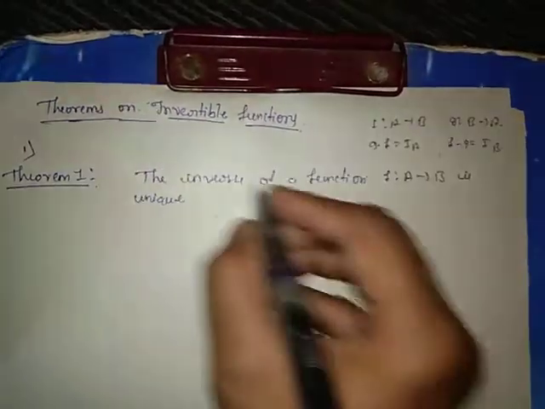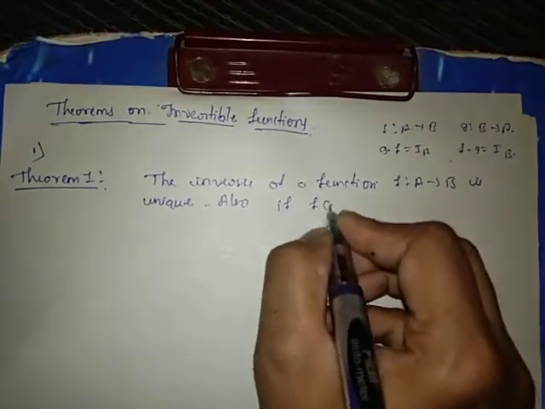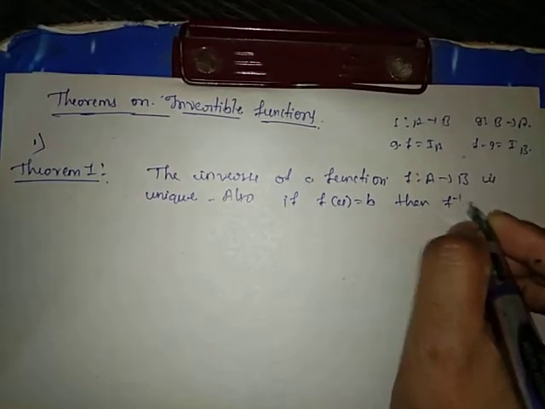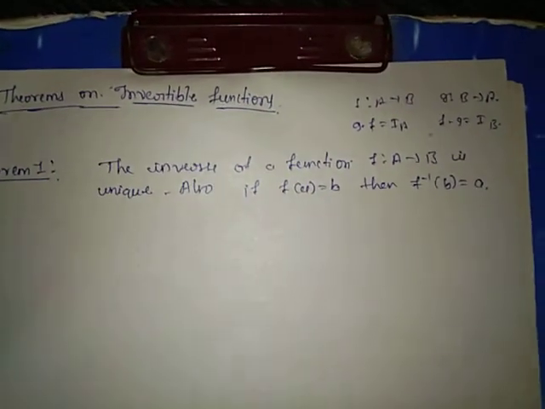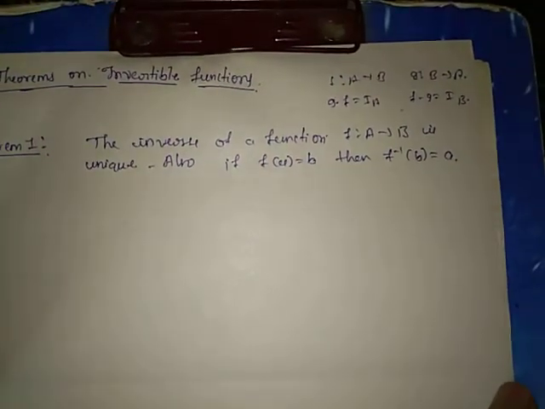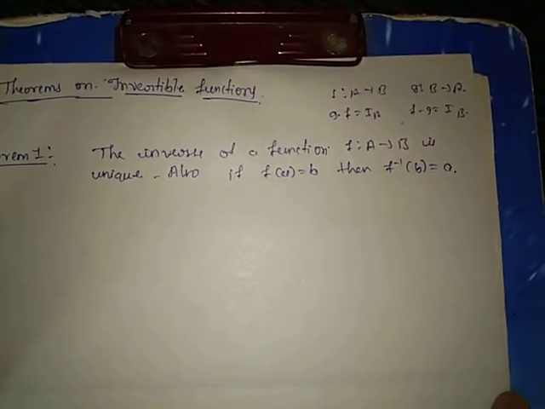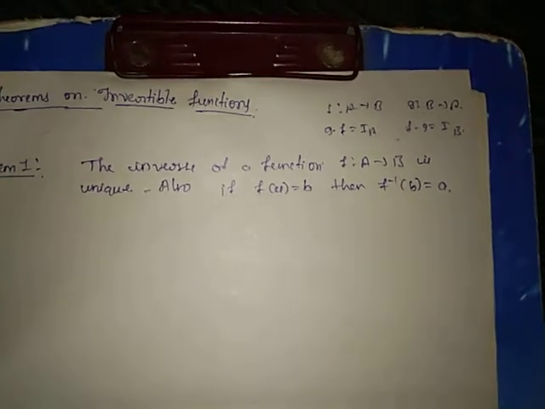Also, if f of a equals b, then f inverse of b equals a, which we have to prove here.